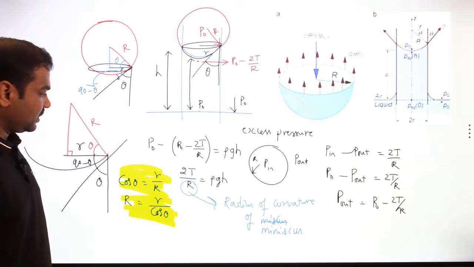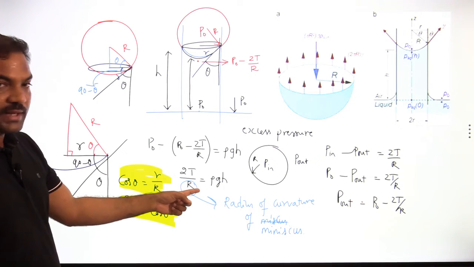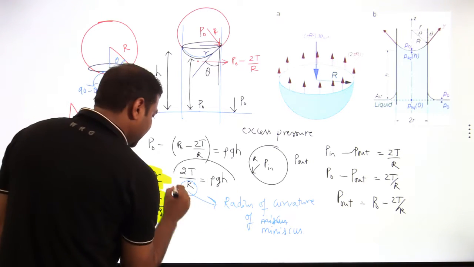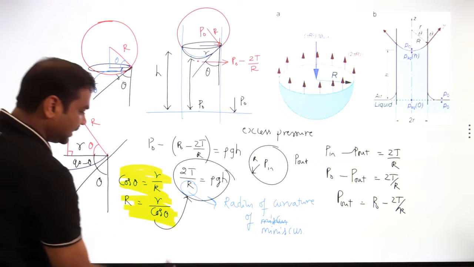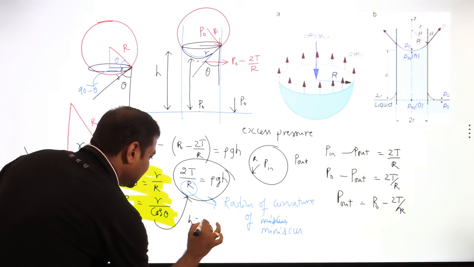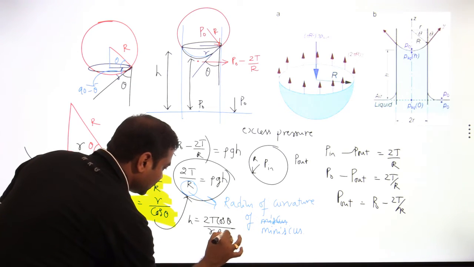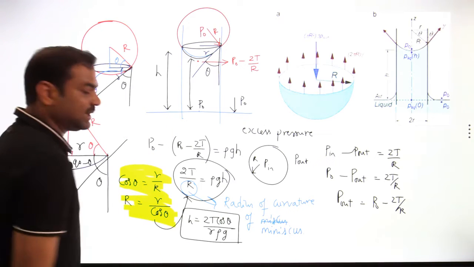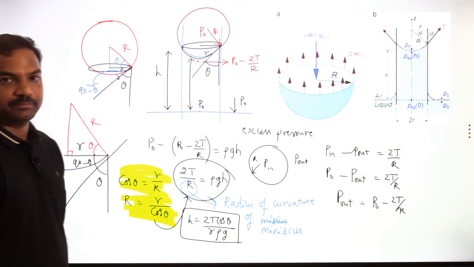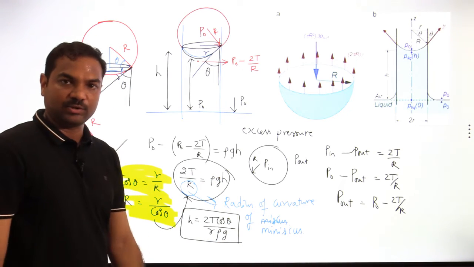As capital R is equal to r by cos theta, if I keep this value, then the height value I get is 2T cos theta by r rho g, whichever I have done earlier. So both will be same. In both ways I derived the height raised in the capillary tube.